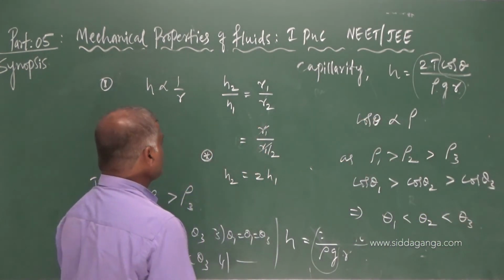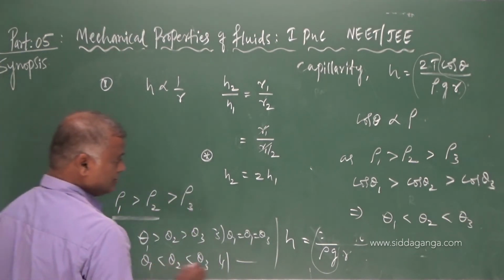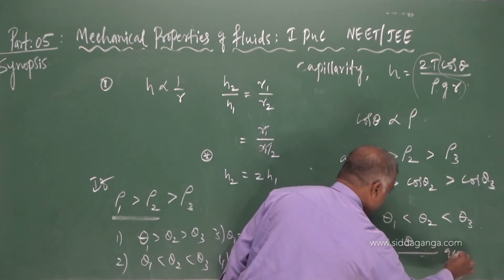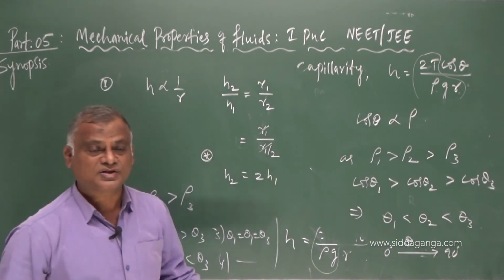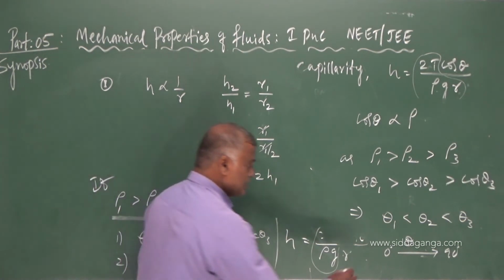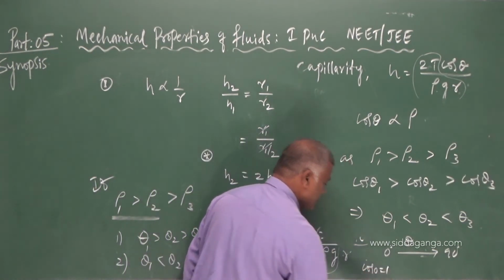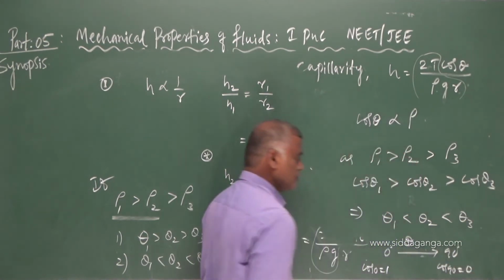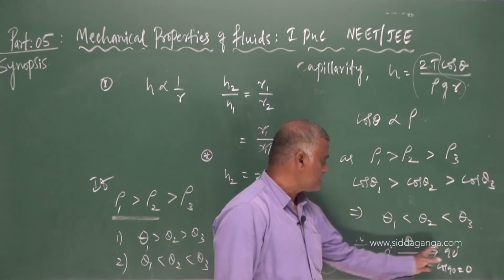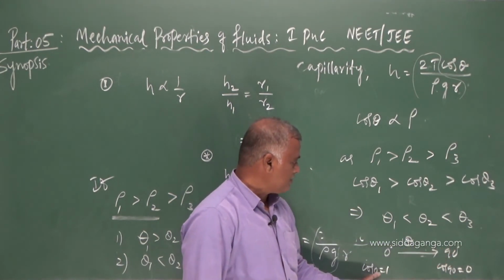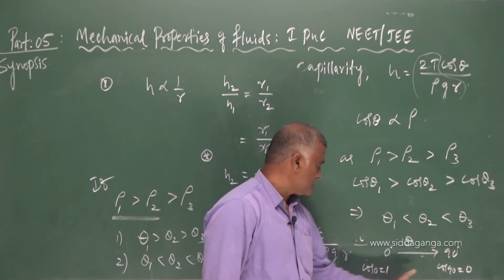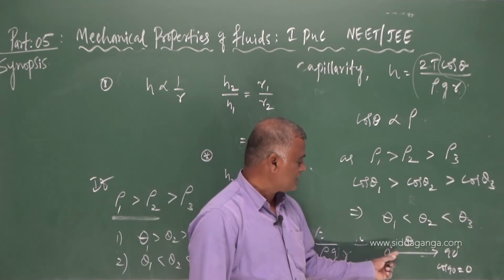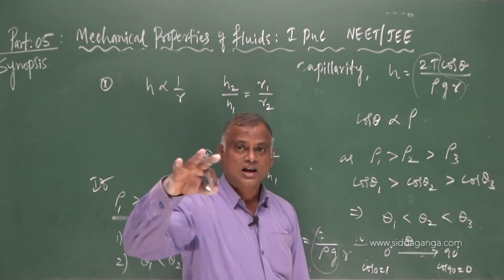In trigonometry, as you go from theta 0 degrees to 90 degrees, cos 0 is 1 and cos 90 is 0. As angle theta increases, the cosine value goes on decreasing.